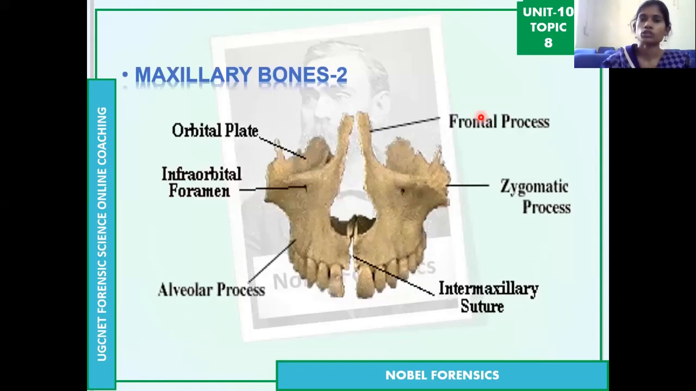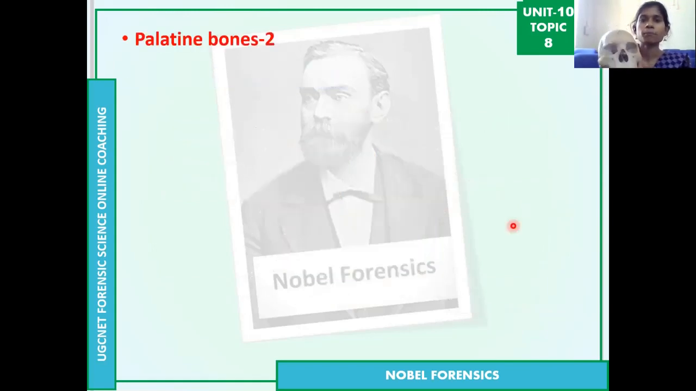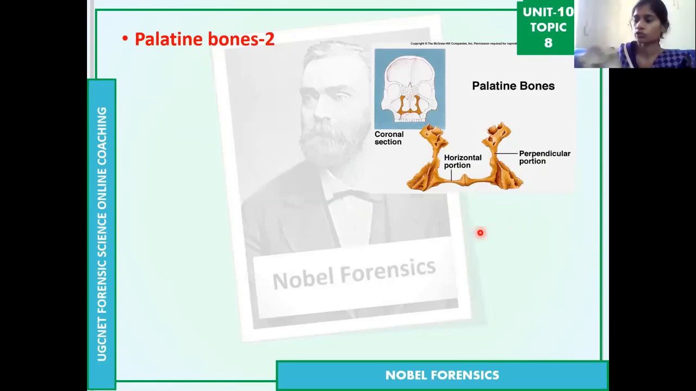Then maxillary bones, the upper jaw bones. So there are 2 bones actually, 2 upper jaw bones. Though they look like a fused one, there is a gap between these 2 bones. Then the palatine bone, the roof of the mouth.